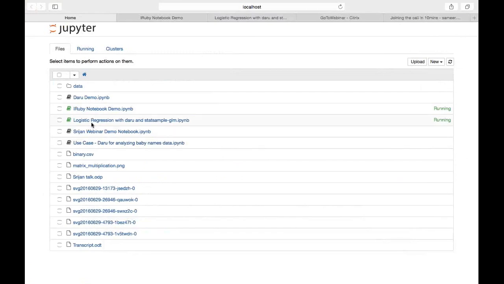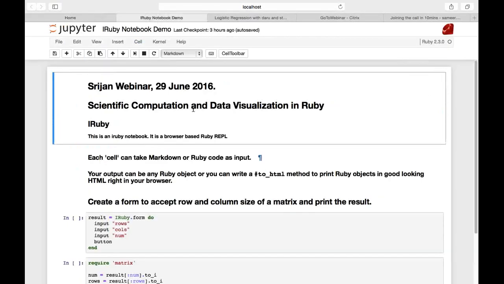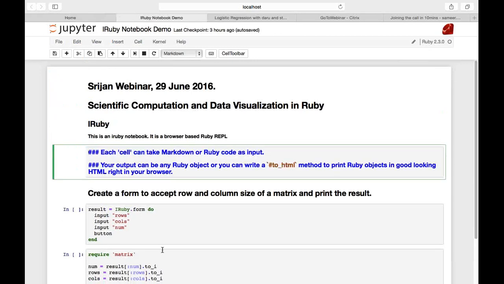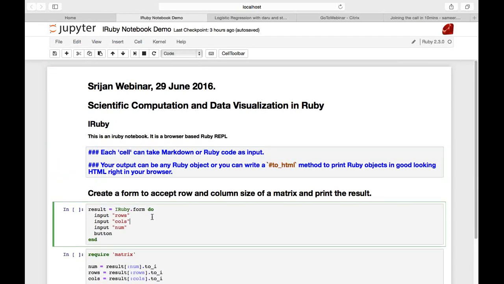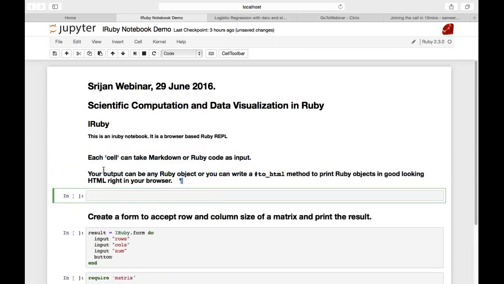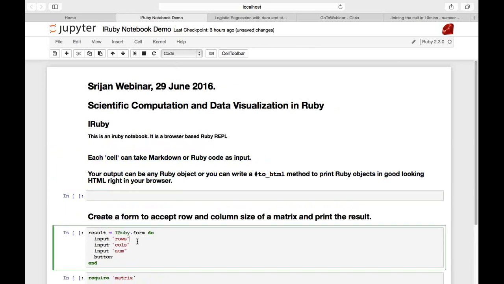So this is an iRuby notebook. Open over here. Let me shift to the first demo notebook. As I said, each iRuby notebook contains cells. Each cell can either contain Markdown or can contain code, as I've written over here. If you want to run the code in any cell, you can press Command Enter for that, and it will execute that code. If the cell is set as Markdown, it will execute it as Markdown. If it's code, it will execute it as code.